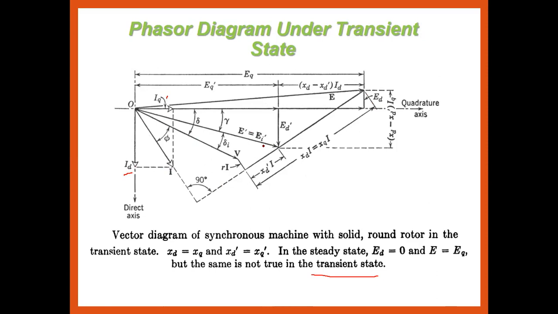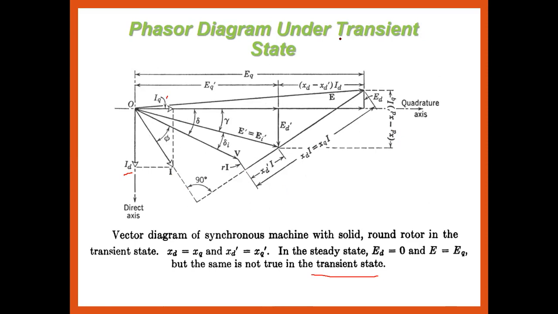Whereas E dash is equal to EQ dash under the condition of the transient state, and the difference between the direct axis and the quadrature axis is nothing but 90 degrees. Okay, and this is ED, ED का value कितना है? The value of ED dash is nothing but I into (XQ minus XQ dash). Okay, so this is the 90 degree angle between the direct axis and the quadrature axis of the transient.